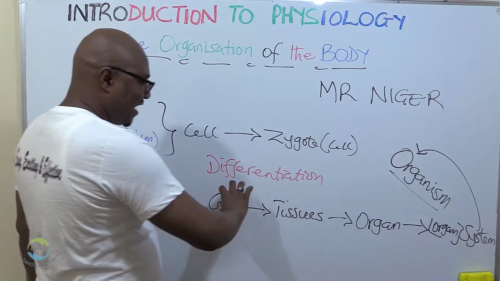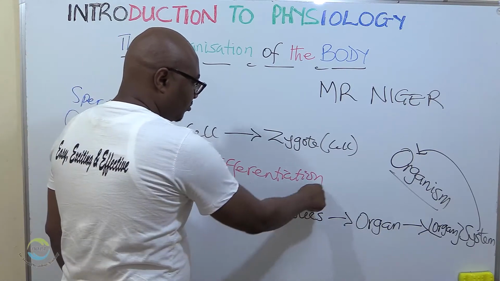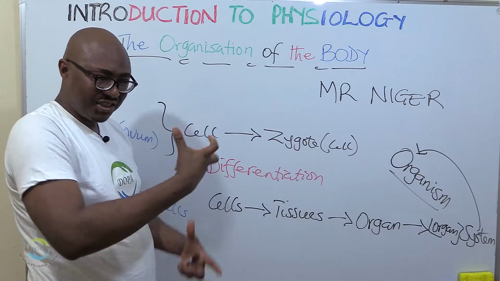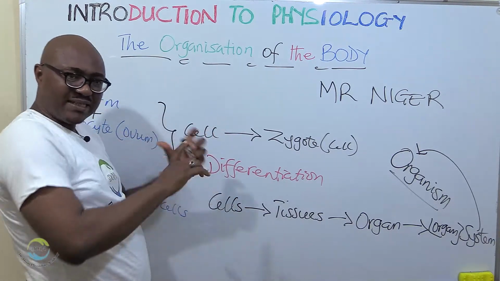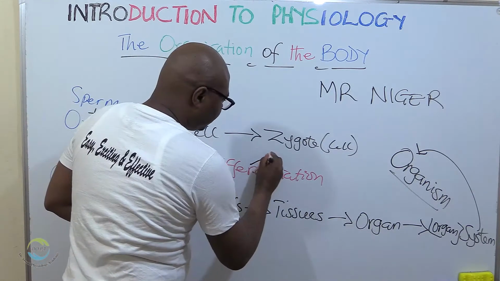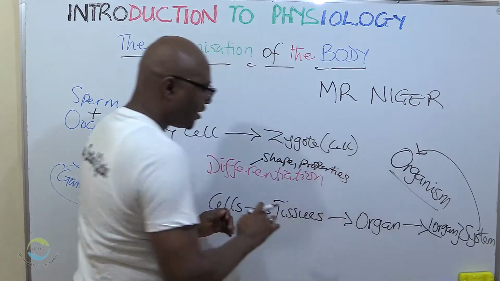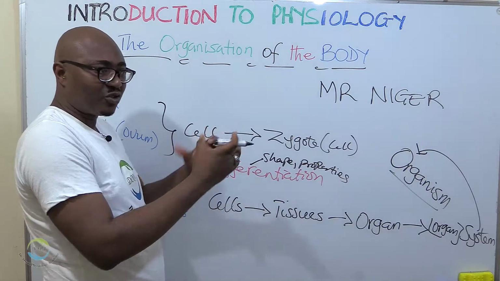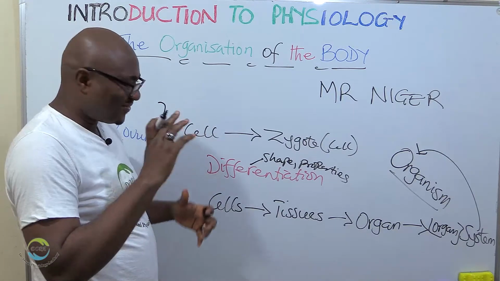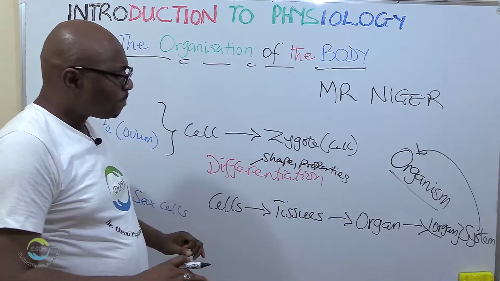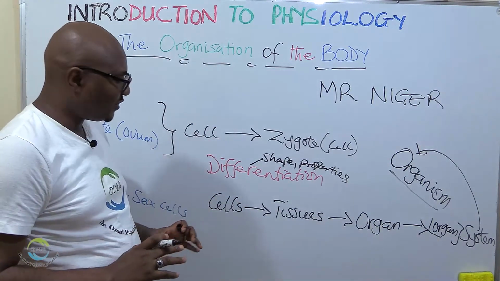So these are the different levels of how the body is organized through differentiation. And we said what differentiation is: a change in the structure, the shape, the form, the properties. Okay? When they change together, those that perform similar function. Because once something changes its shape, its function changes. We'll talk about that under the principles. Very important.